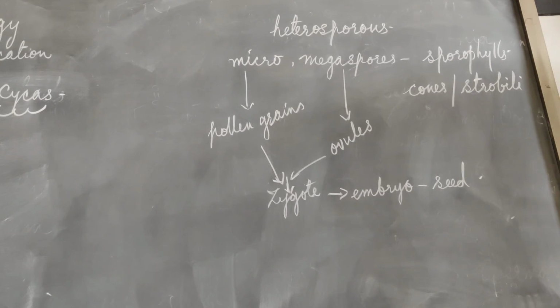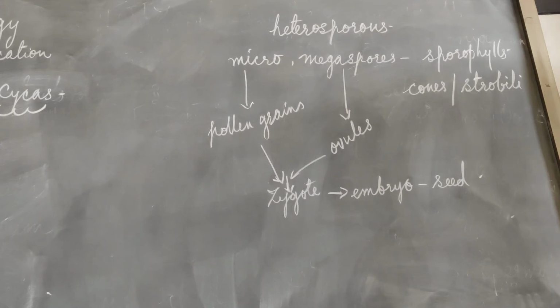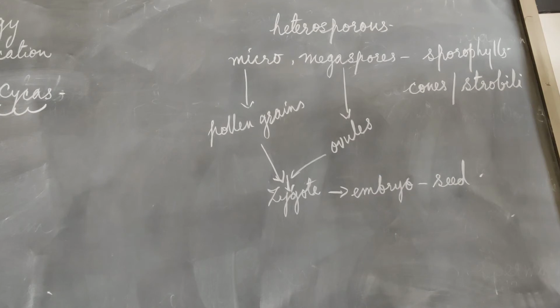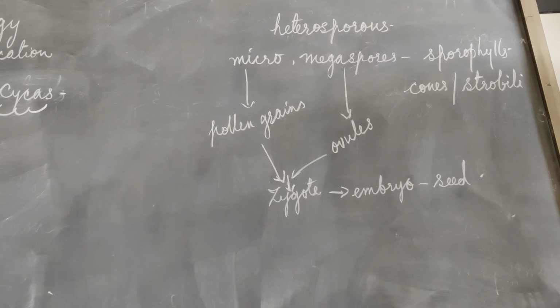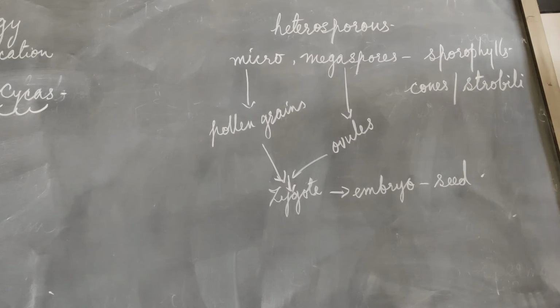And these spores are formed in the sporangia. Now there are two types of sporangia, and the sporangia are seen on the special leaf-like structures, which are called the sporophylls. In pteridophytes we have seen the sporangia are seen normally on the leaf itself. So the leaf is called the sporophyll. Now here there are specialized leaves which bear the micro and the megasporangium. So they are the sporophylls.